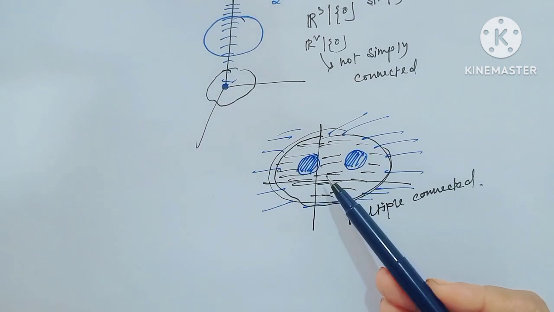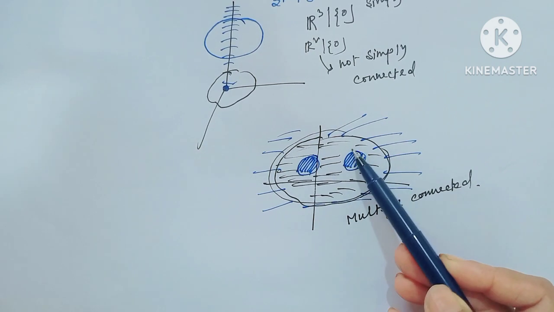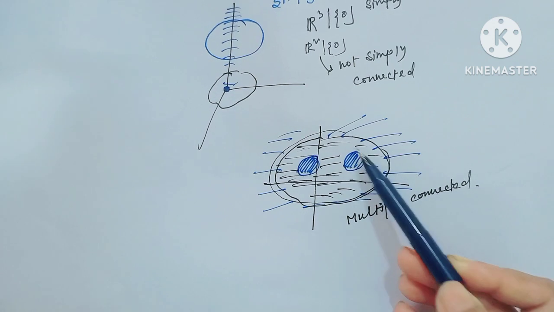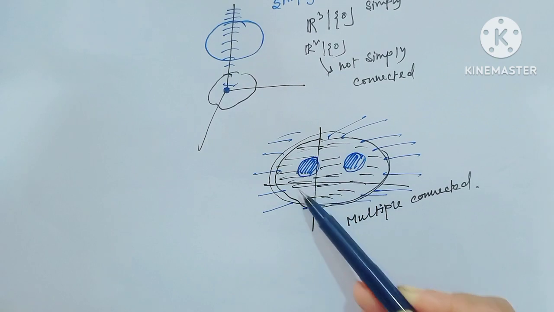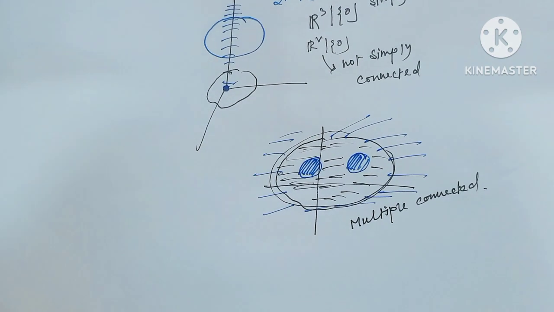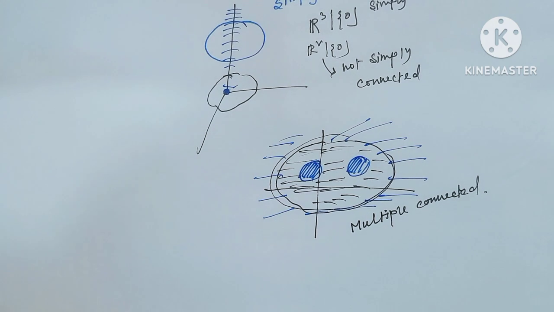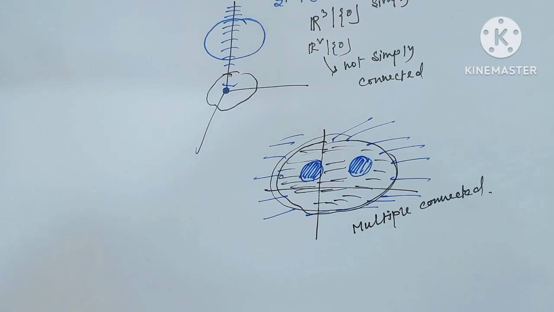Because here, consider this is like a hole. Here the function will not be analytic, only analytic inside this domain without this hole. And today's goal of this lecture, now I will see how any multiple connected domain reduces to simply connected domain.